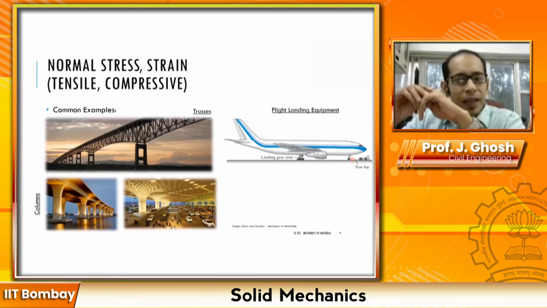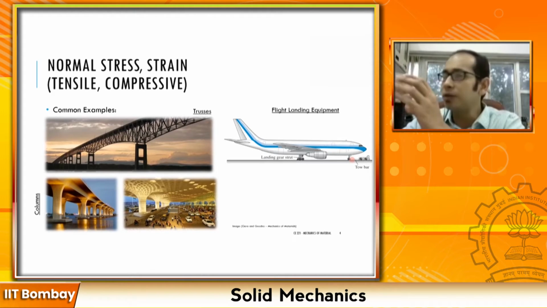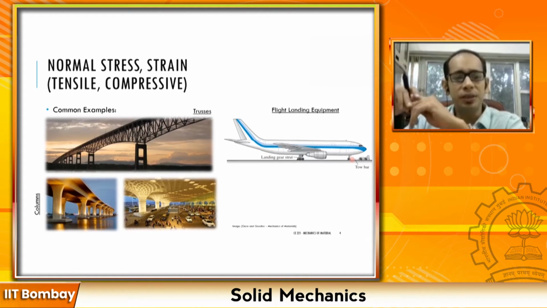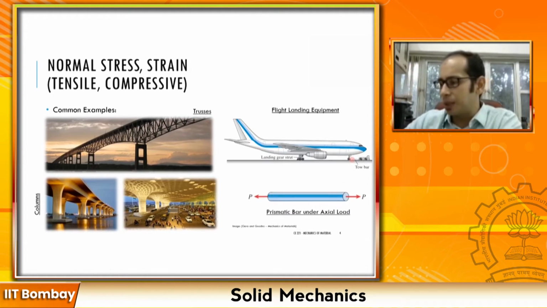So again, as we had discussed, what we are very good at doing as civil engineers is taking a real life example, making an idealization of that, trying to solve that, and then applying it back to the real system, right? So any of these structures, if you are studying normal stresses, can simply be represented as something like this, right?